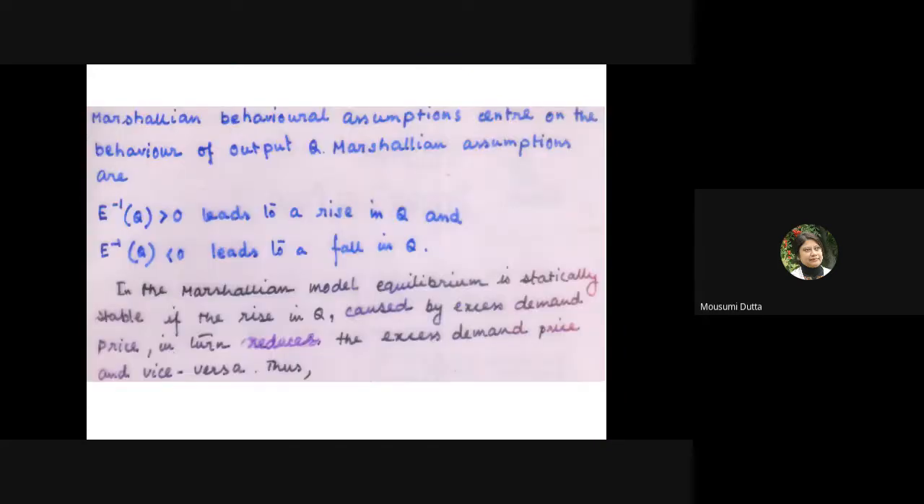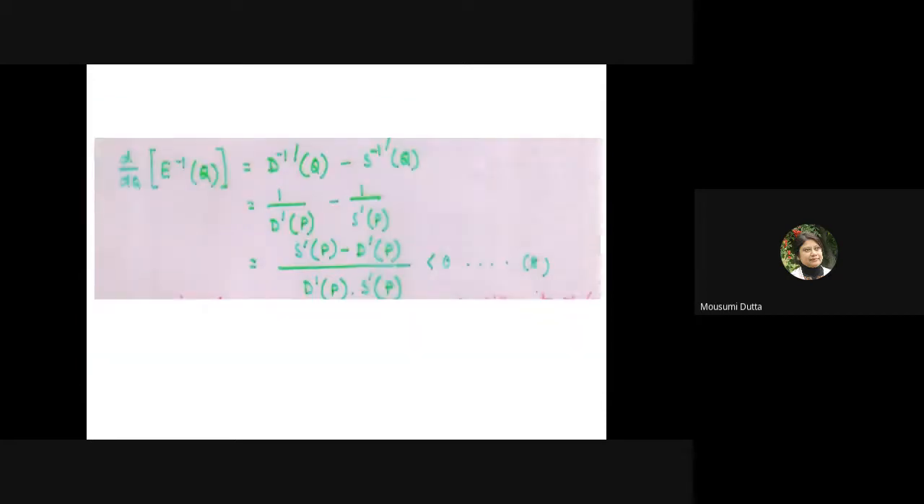Okay, so first tell me whether there is any question up to this, then I'll go to the mathematical format of presenting the Marshallian stability condition. Any question? So mathematics. Can you please show the previous slide just once?